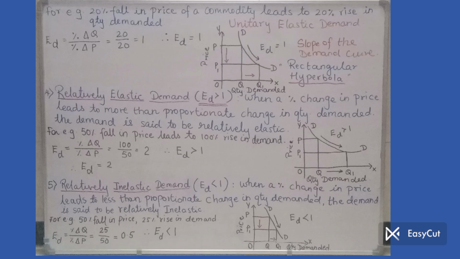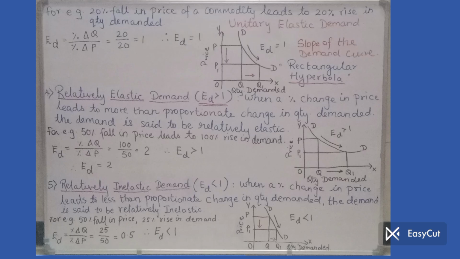Let us put it as usual on the diagram. I would request you people to use the scale while drawing the diagram, please. Please use the scale, take the proper measurements to show these types correctly. OP, original price on the y-axis as usual. OQ is the original quantity demanded. As we have seen, 50% fall in the price. So there is a fall in the price from point P to P1. Then the quantity demanded rises from OQ to OQ1.